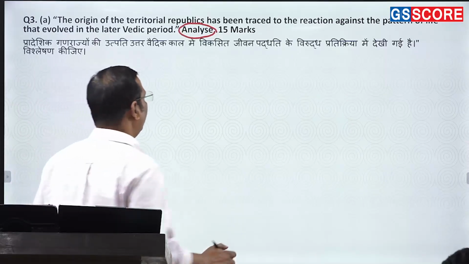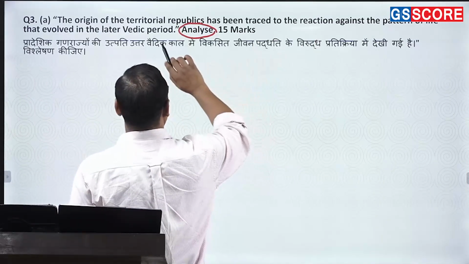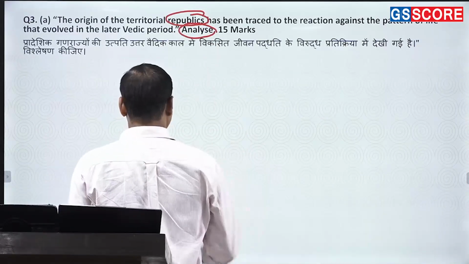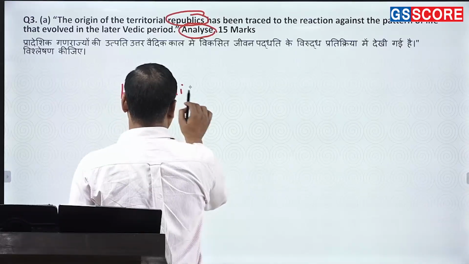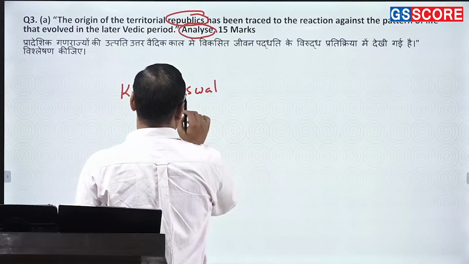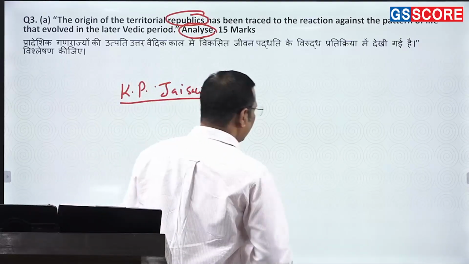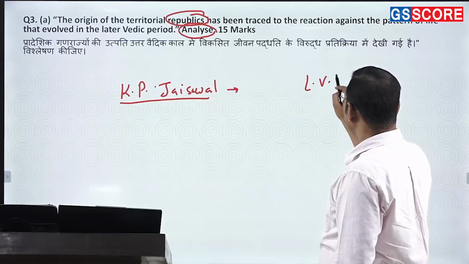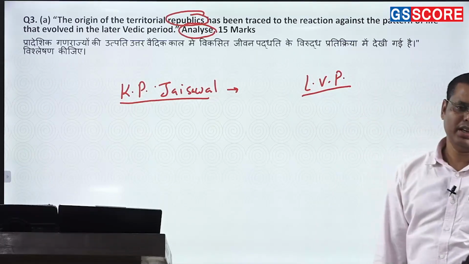So okay, first of all, you have to write about this, how to start with. You need to write about basically some of those republics which were there, a brief introduction of those republics. Now if we go for the writing of KP Jaiswal, let us understand what is the main idea or the central idea. So his idea is related to basically the changes which were happening in the later Vedic period. So what kind of changes were there in the later Vedic period?